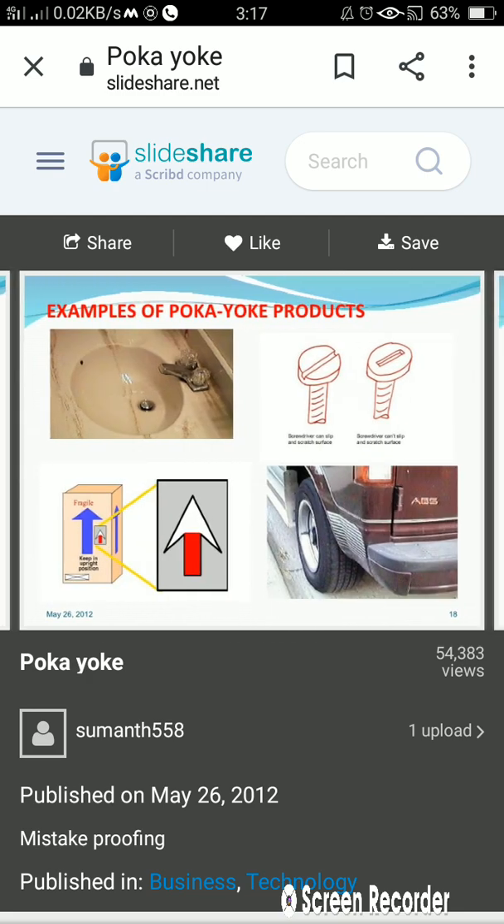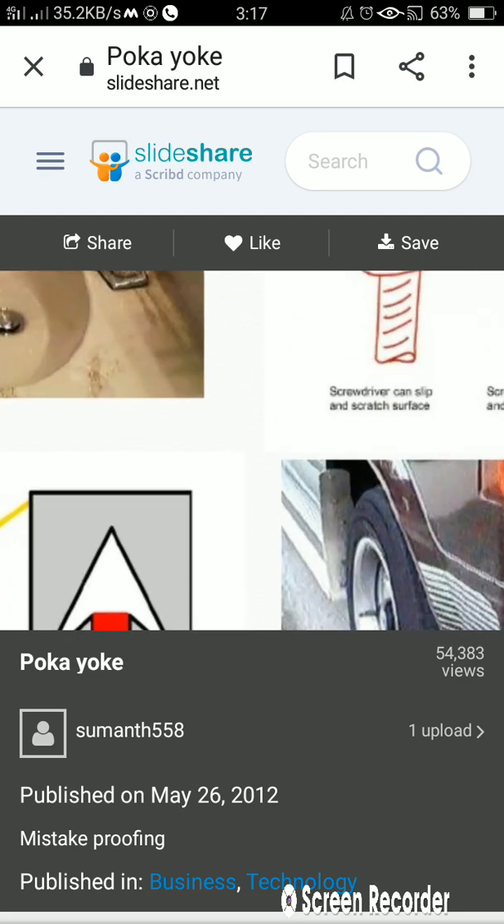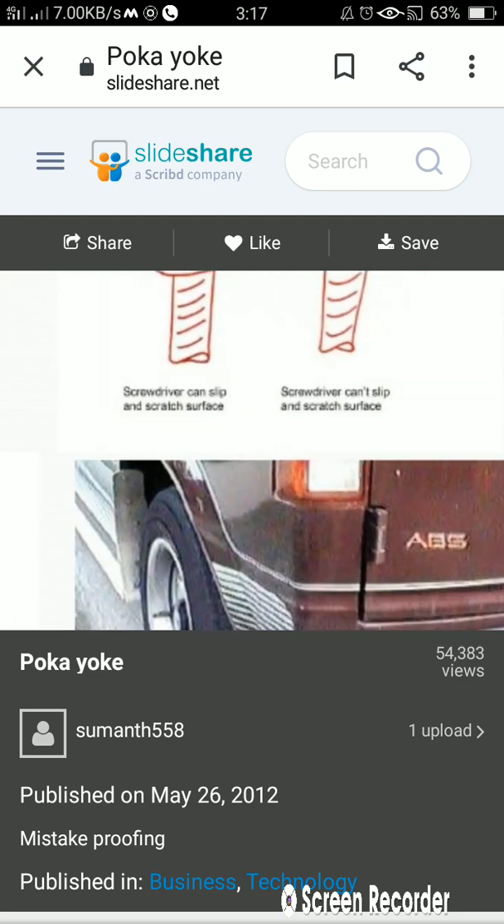Okay, examples of poka-yoke products. As you can see that this is a screwdriver can slip and scratch surfaces.